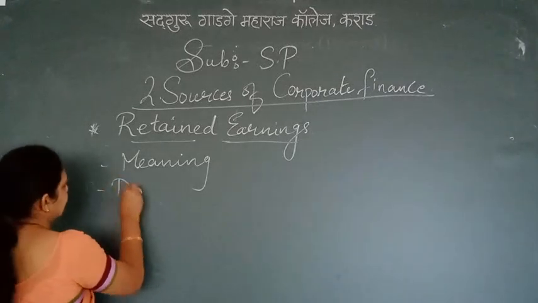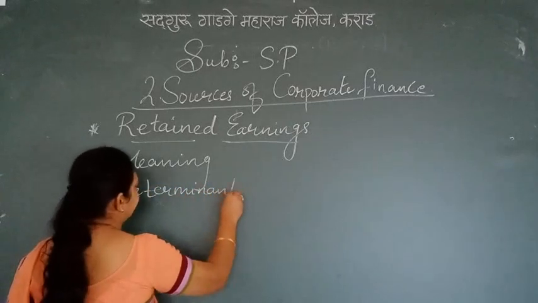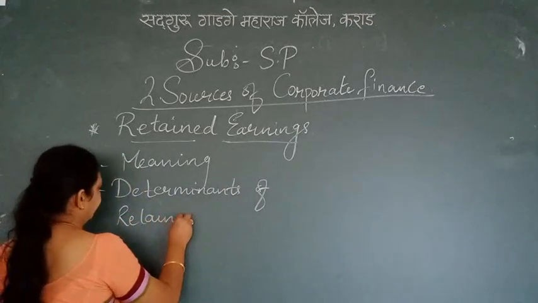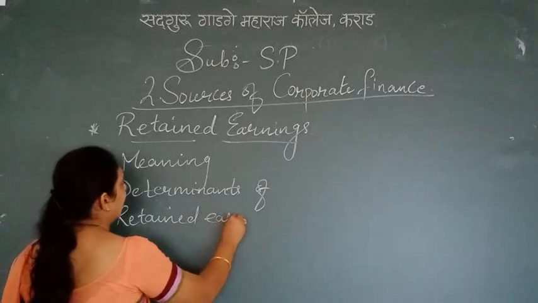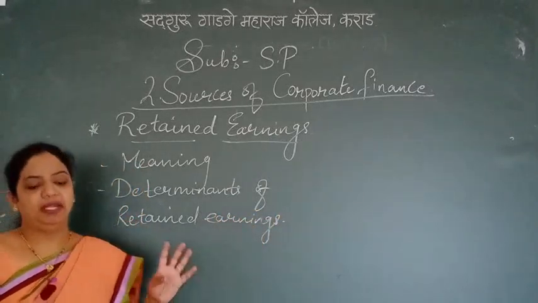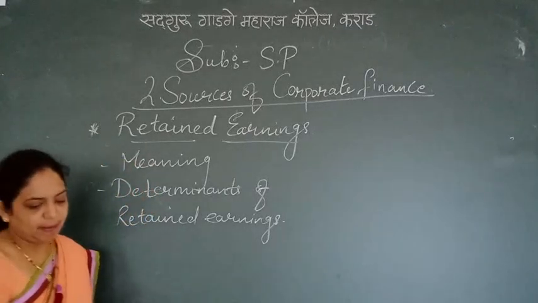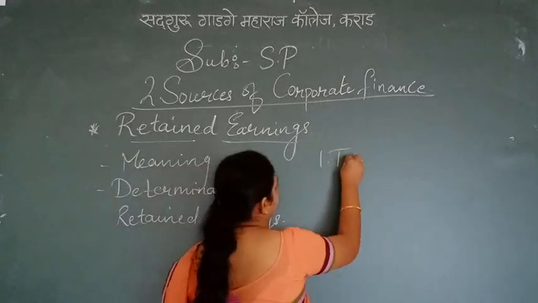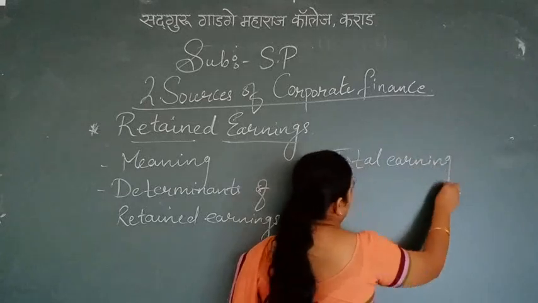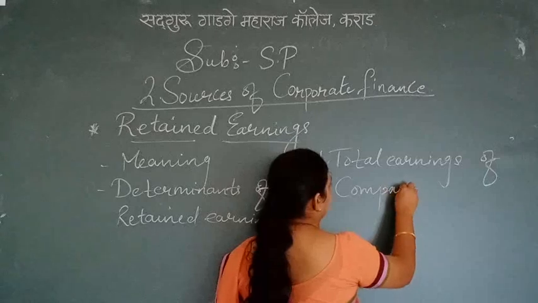Now we will see the next point, which is determinants of retained earnings. Various determinants of retained earnings are there. In the determinants, only 4 points are given. Number 1 is total earnings of the company.